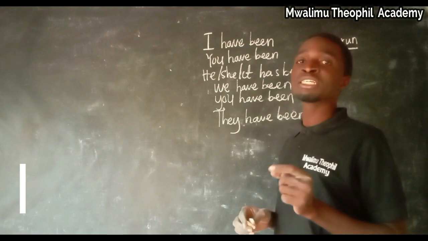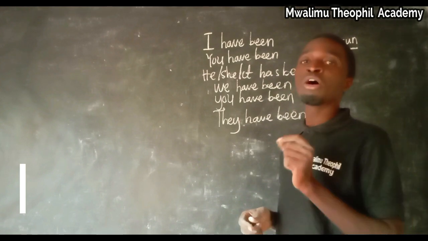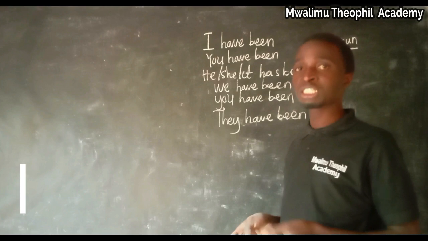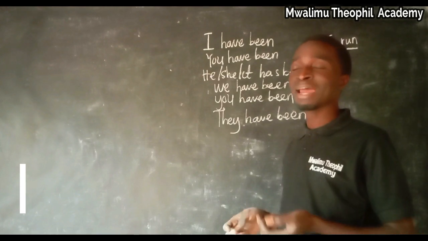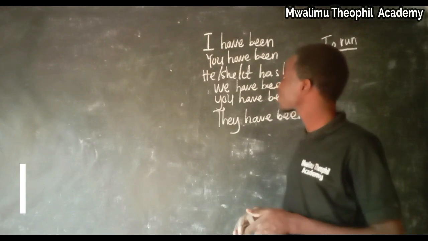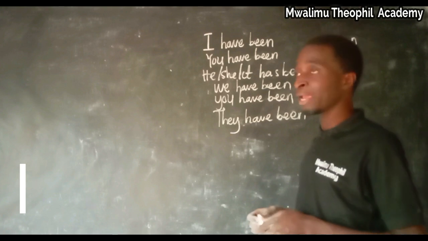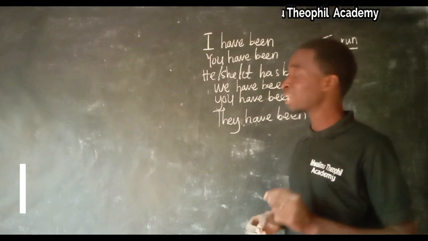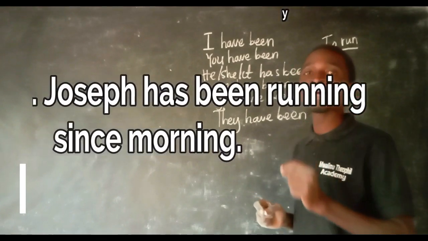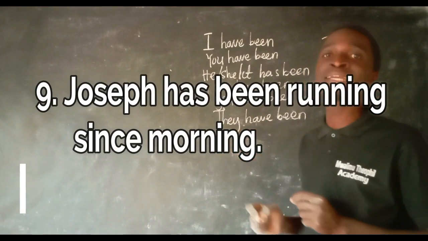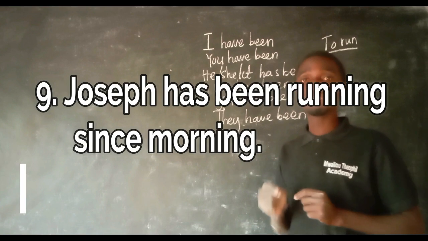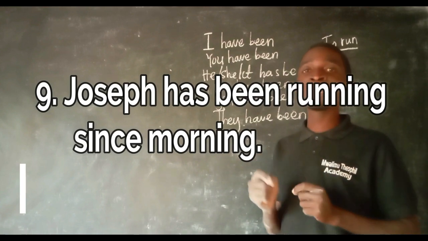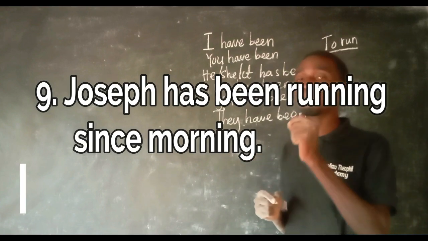If it is the name of a single person or an object, we may construct a sentence like, for example, let us look if we are given a name of a boy, maybe Joseph. We may say that Joseph has been running since morning. Joseph has been running since morning.